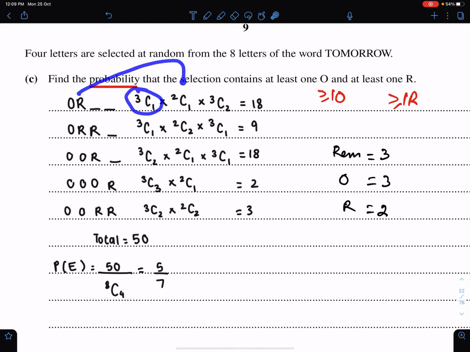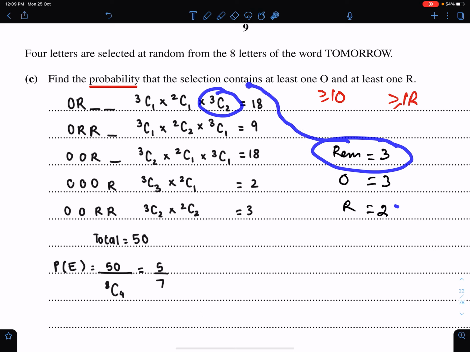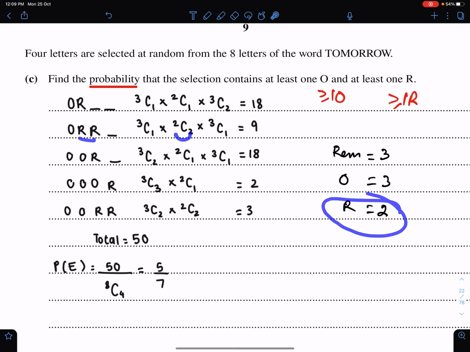And for 1 R from 2 R's, write 2C1. And this is simple. We need 2 letters from 3 letters, so 3C2. Now, the second possibility with respect to this condition: selections with 1 O and 2 R's and 1 remaining letter from 3 letters. So for 1 O, write 3C1. For 2 R's from 2 R's, we can write 2C2. And 1 letter from the remaining 3, 3C1.